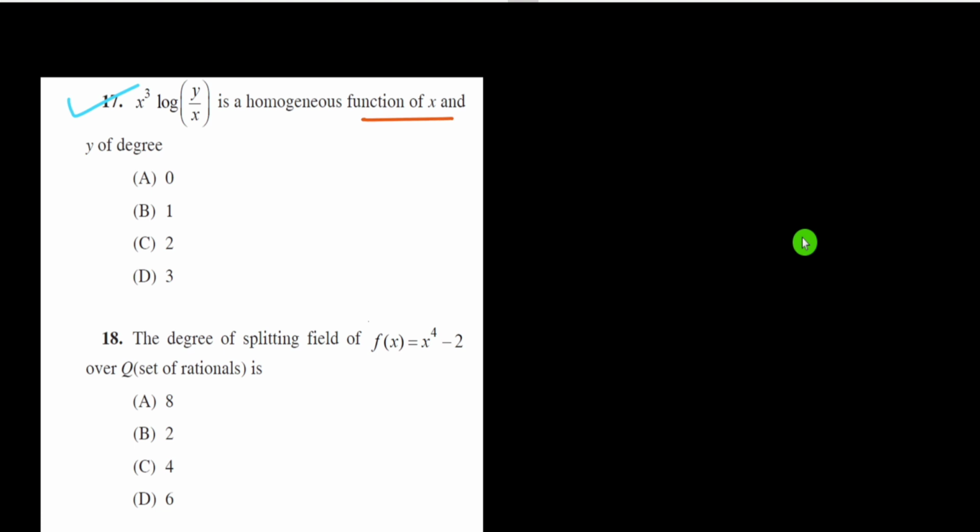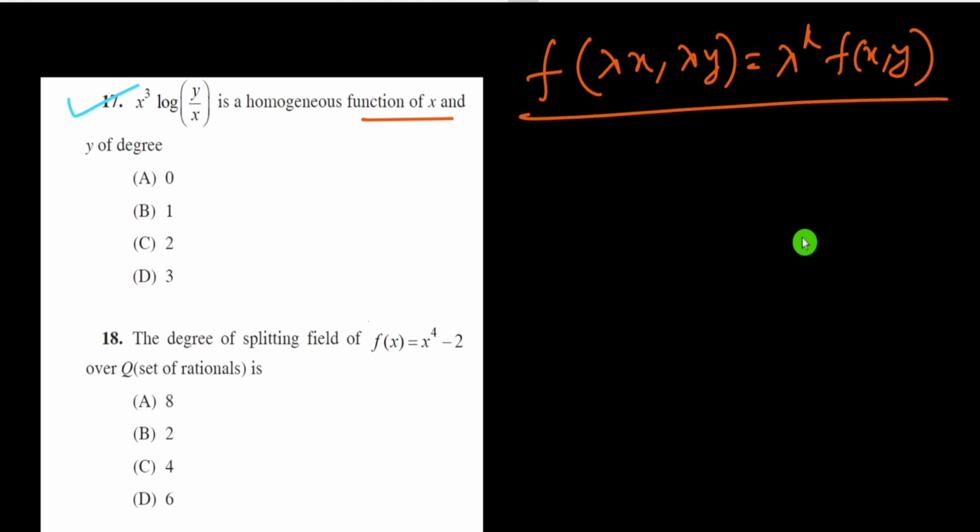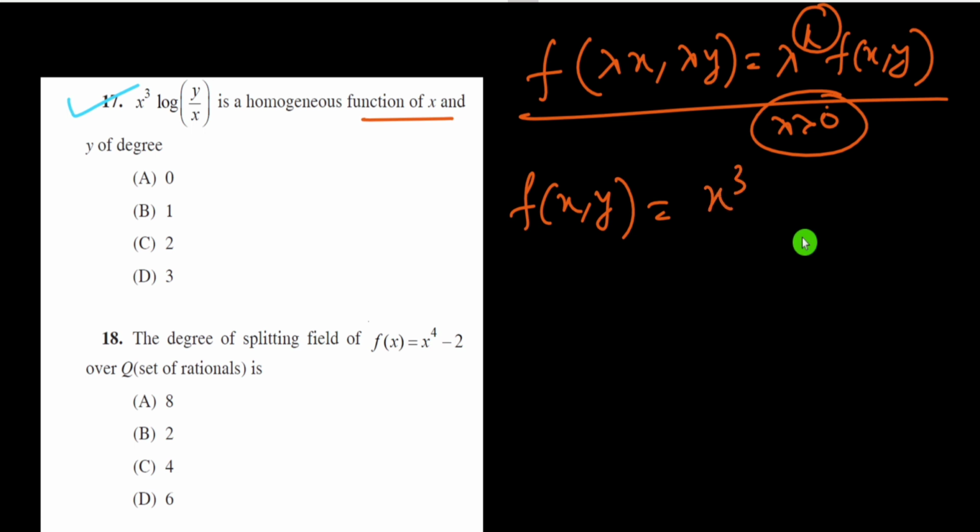Now the definition of a homogeneous function says that f of lambda x, lambda y is equal to lambda to the power k f(x,y), then this function is called a homogeneous function of degree k, where lambda is greater than 0. Now given f(x,y) equal to x cube log y by x.